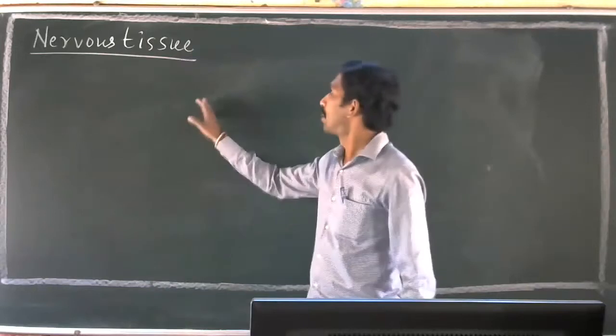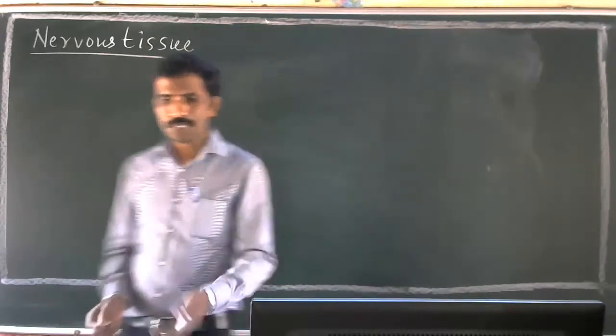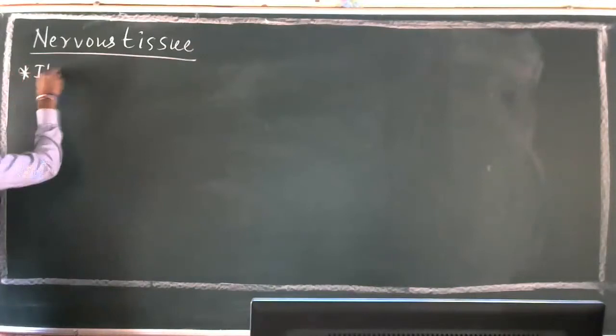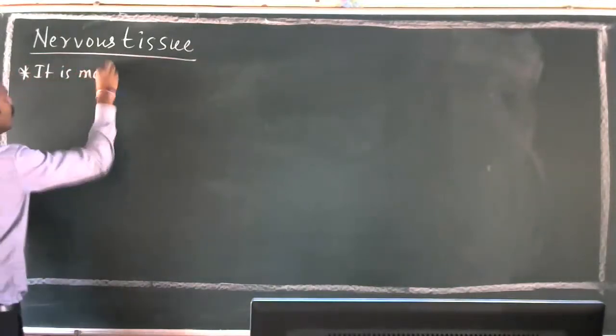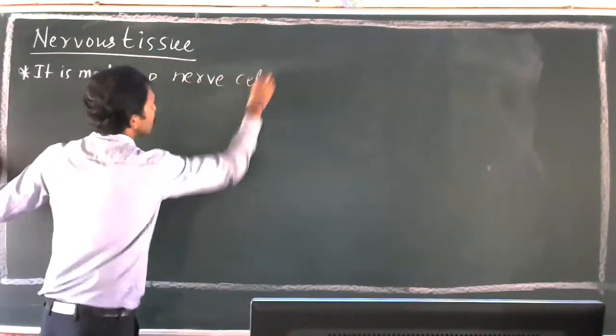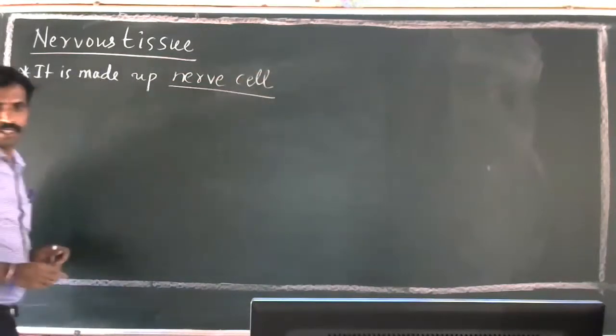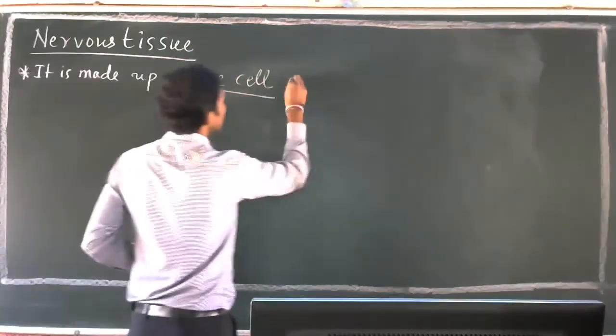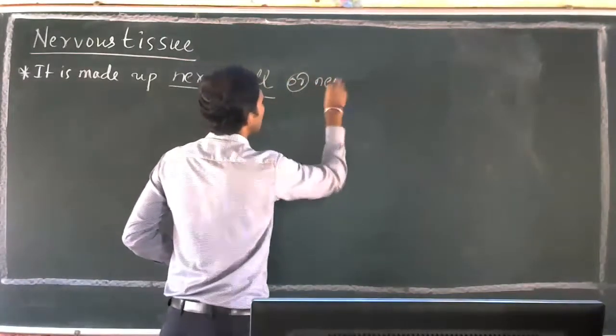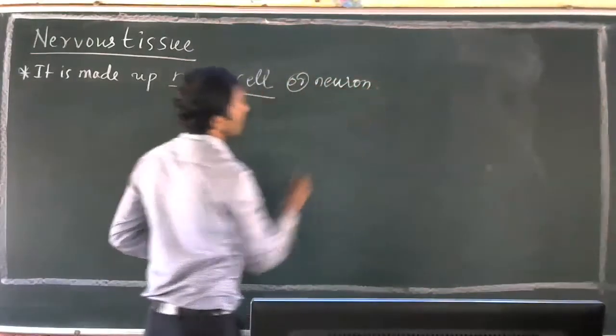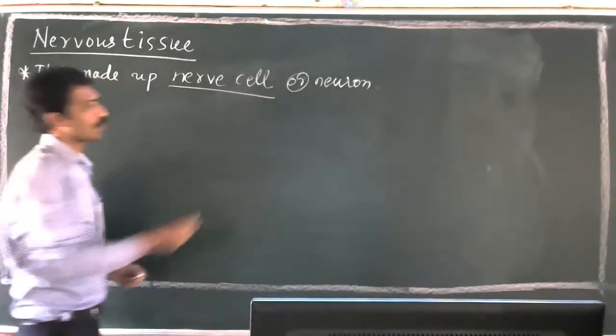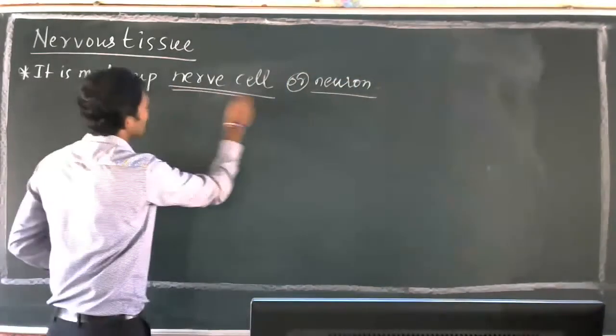Okay, nervous tissue. Nervous tissue is made up of nerve cells, or we call it neuron, or nerve cell.